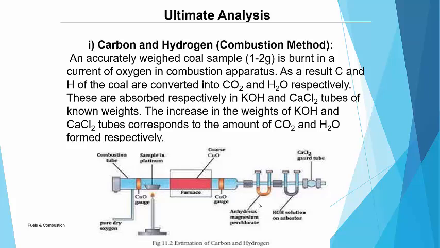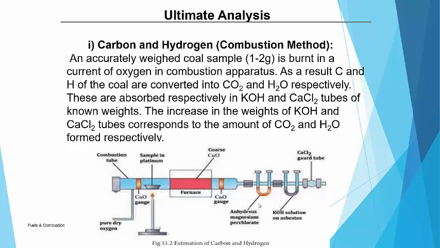So basically, what is the combustion method? Here, carbon and hydrogen are converted by combustion to CO2 and H2O. Now these are allowed to pass through two pre-weighed U tubes. One contains anhydrous magnesium perchlorate, and the other contains KOH solution.